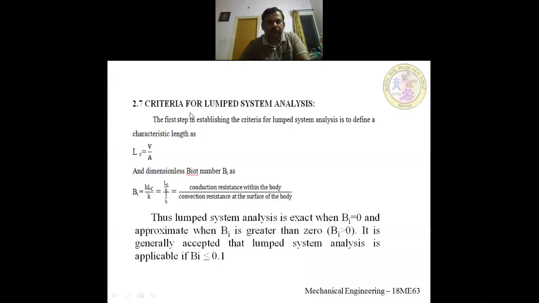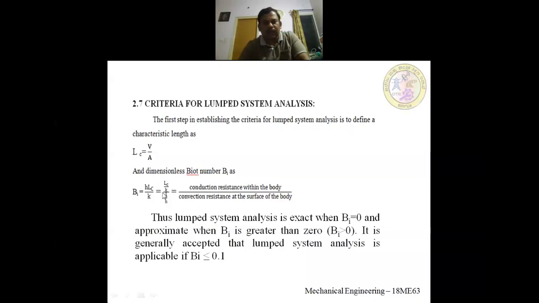Next, while solving numericals, how will you know whether it's a lumped system analysis or not? It is actually based on the Biot number. First thing is we have to know the characteristic length, which is given by volume by total surface area. And the Biot number is given by H into LC by K. H is the heat transfer coefficient of the surrounding media, LC is the characteristic length of the given body, and K is the thermal conductivity of that body.